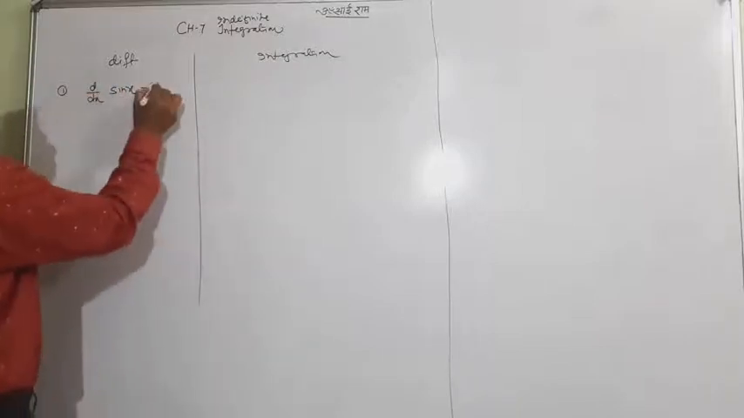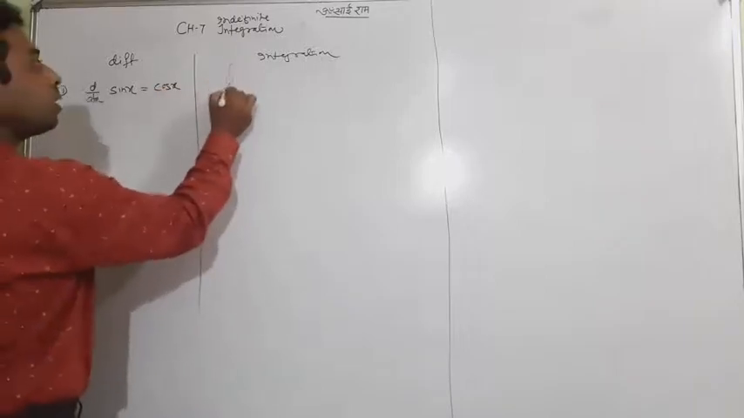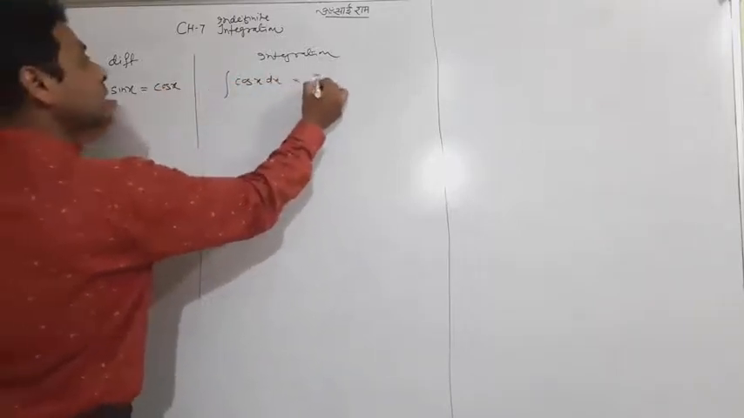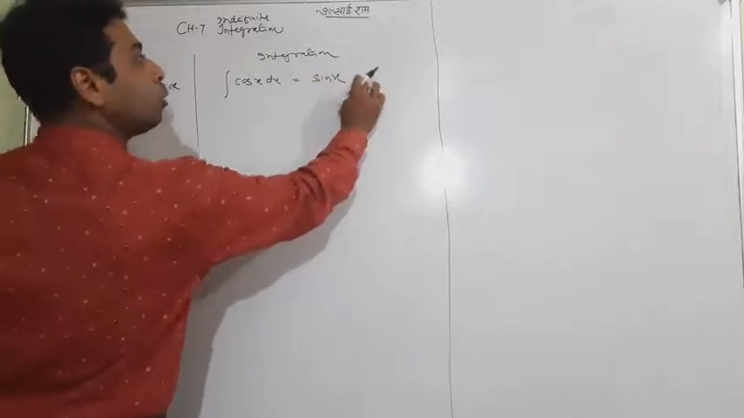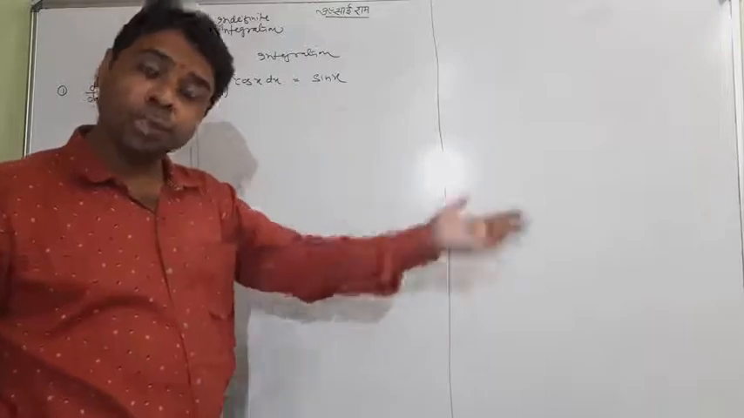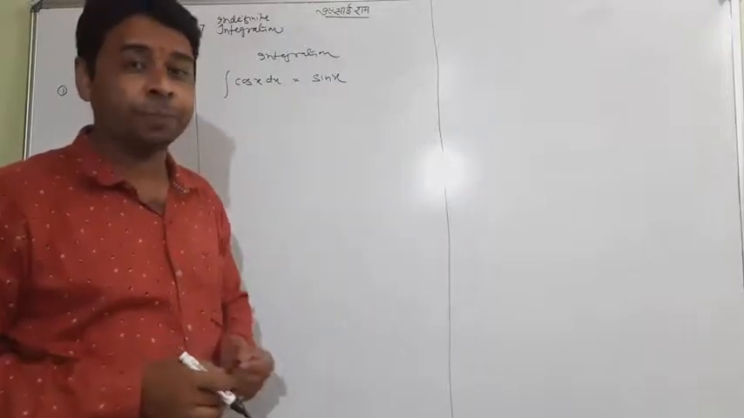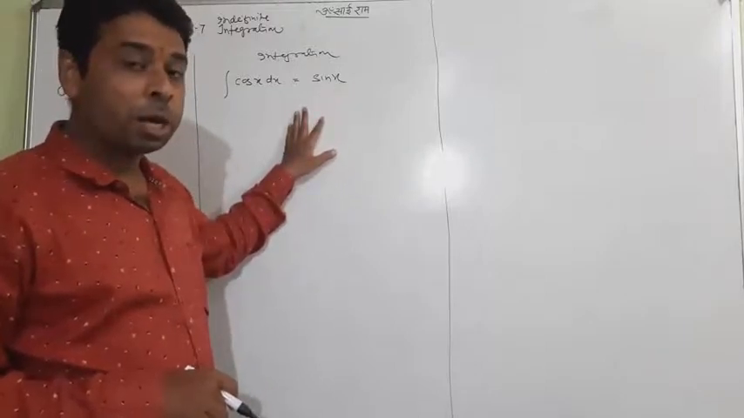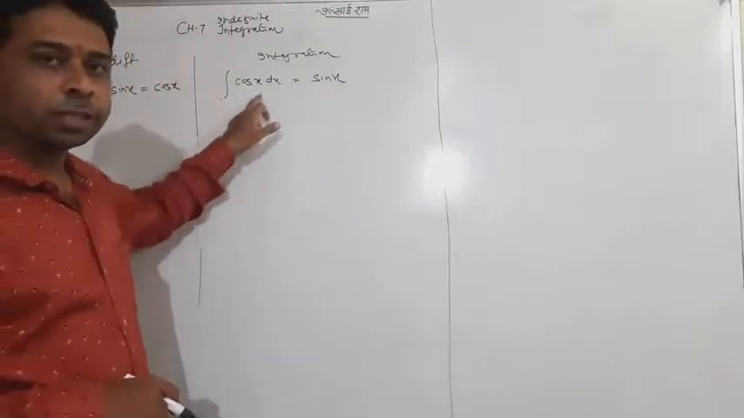So this is cos x. So the opposite method is integration: the integration of cos x will be sine x. Right now I am not using c because I am only telling you the formulas. So when we do the questions, definitely we will use the constant c. This time I am not, because it is just a formula. So keep in mind, integration of cos x is sine x.